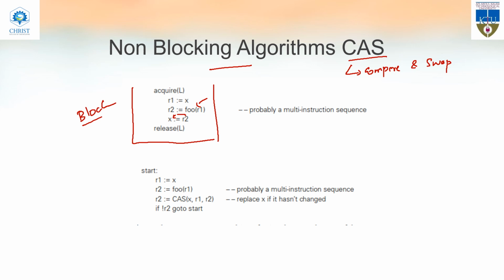Now the next one is CAS. In CAS, there is no lock. You can see that there are no locks here.